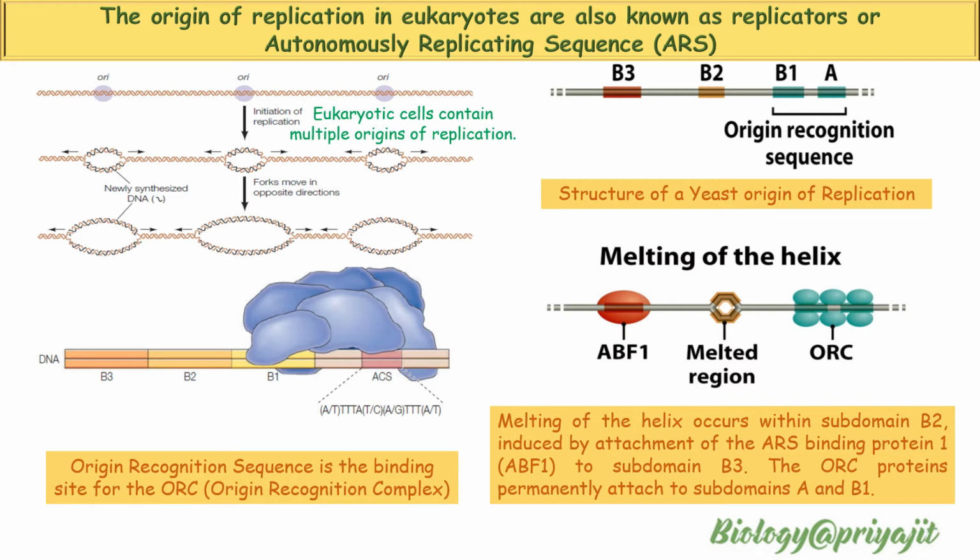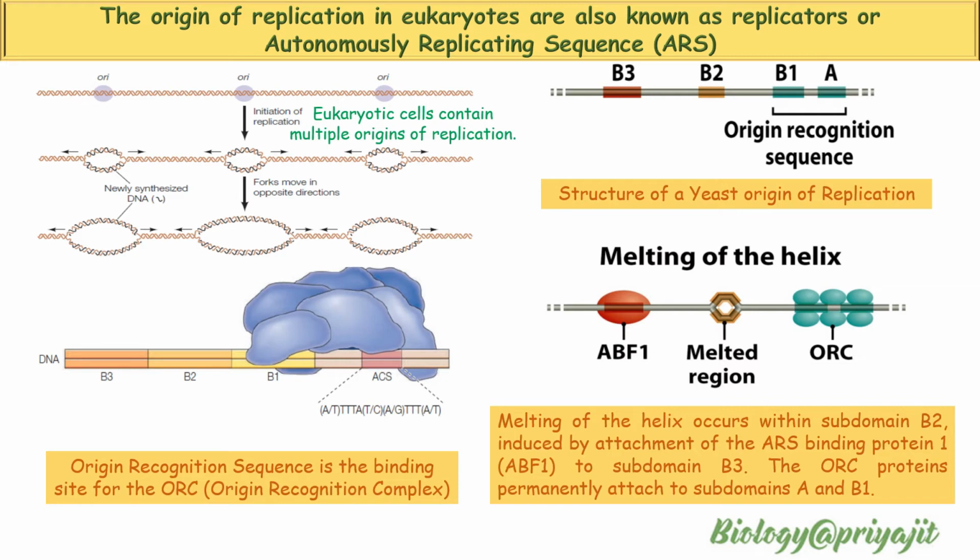ORC, the origin recognition complex, recognizes the consensus sequence within the autonomously replicating sequence or ARS, and that particular consensus sequence is named the ARS consensus sequence or ACS.